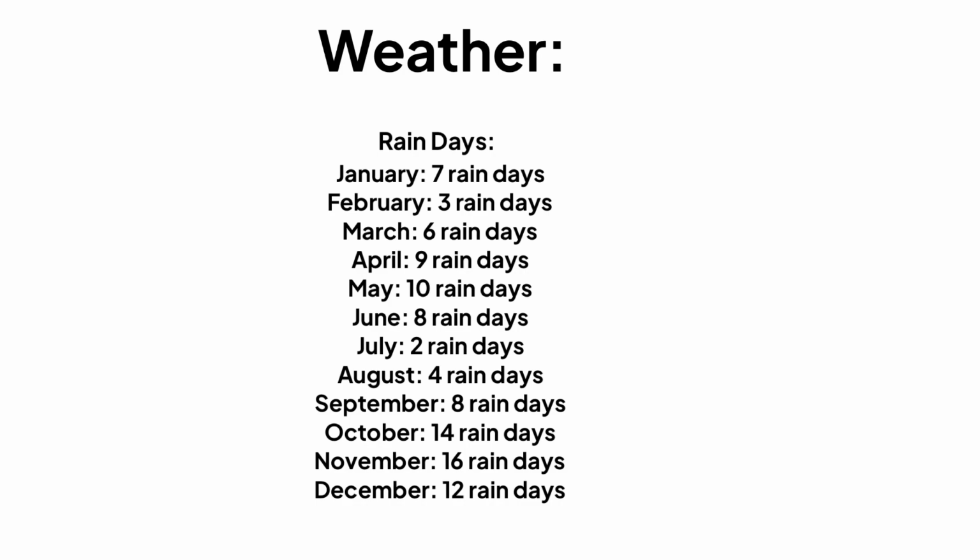And then in July, there are an average of 2 rain days. And then in August, there is an average of 4 rain days. And then in September, there is an average of 8 rain days. And next, October has an average of 14 rain days. And then November, there is an average of 16 rain days. And then lastly, in December, there is an average of 12 rain days.